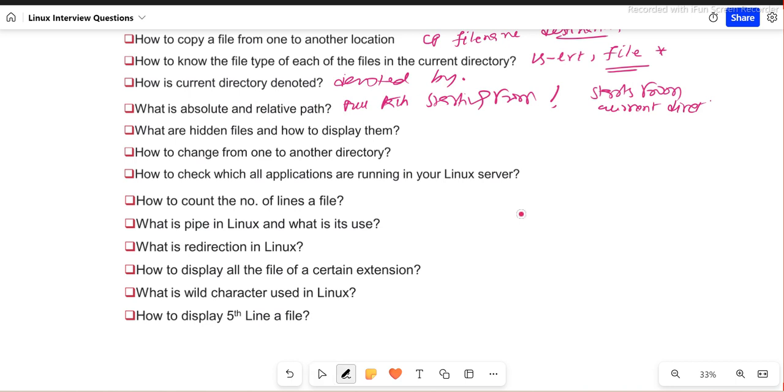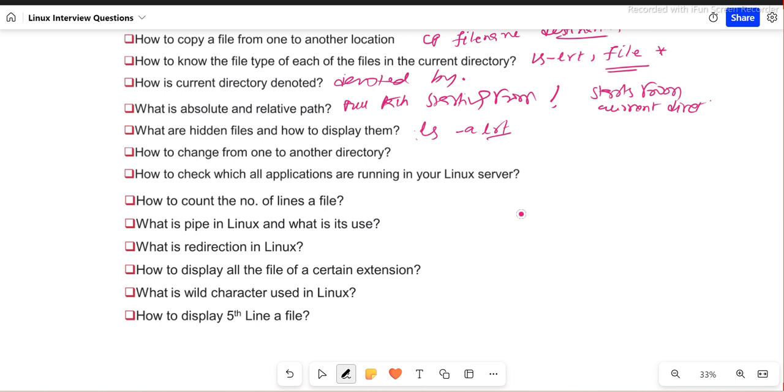How to display hidden files? You can say ls hyphen a, and with lrt, whatever you can actually put, it gives all the information here.